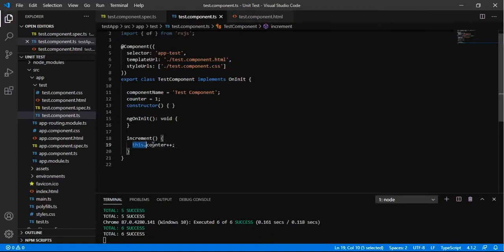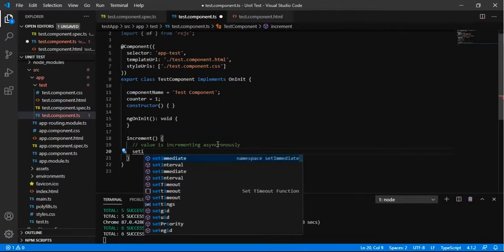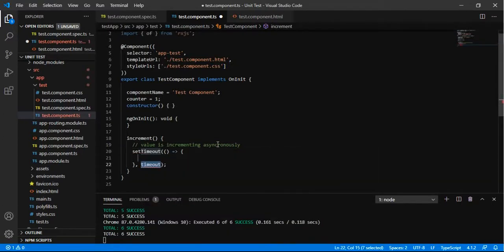So this is what a function can do. And now let us see if this particular function is incrementing the value asynchronously. Suppose that I am calling a function that is getting the value asynchronously from the server or after some time. So let's see, I am adding a setTimeout that will increment the counter value after 1 second.